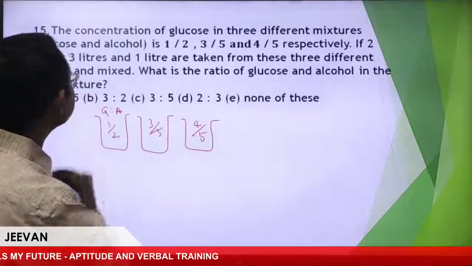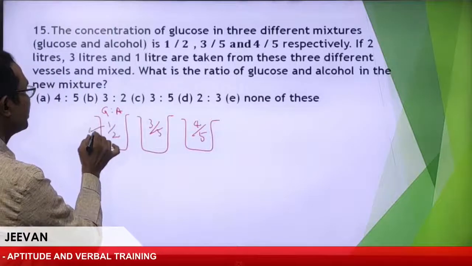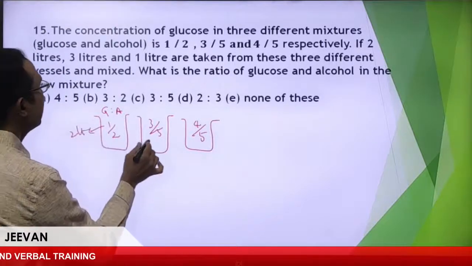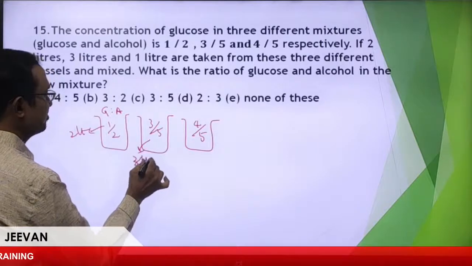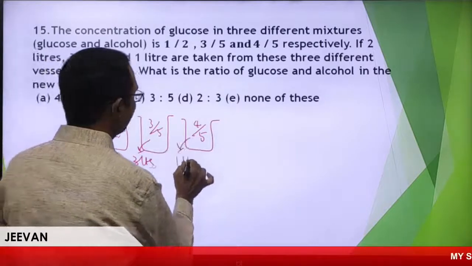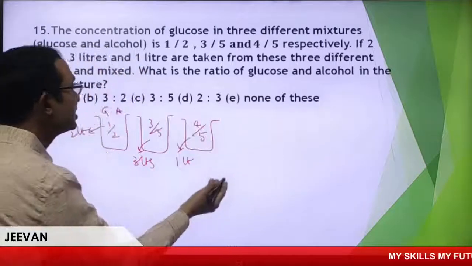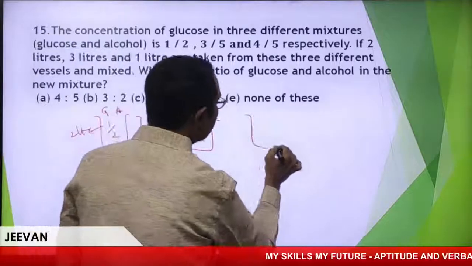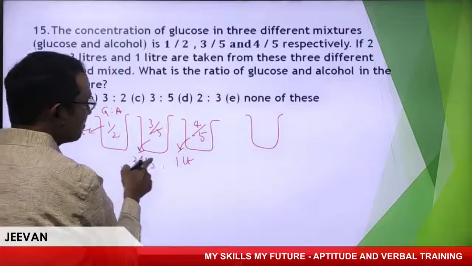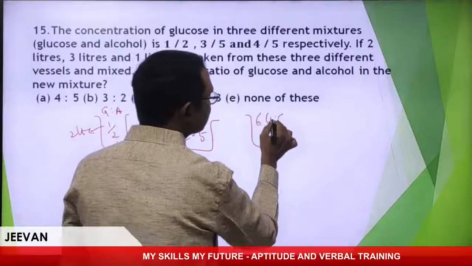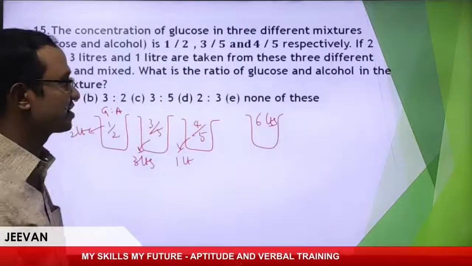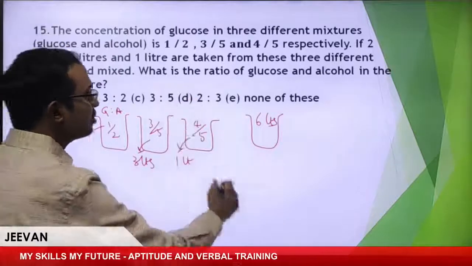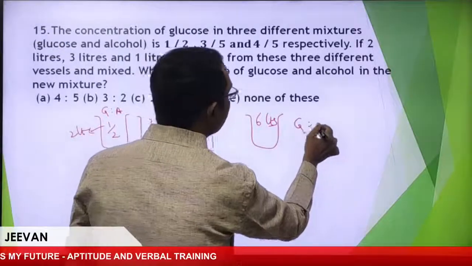If 2 liters from here and 3 liters from here and 1 liter from here are taken out, these 3 different vessels are mixed. I'll take 2 plus 3 plus 1, 6 liters. What is the ratio of glucose and alcohol?